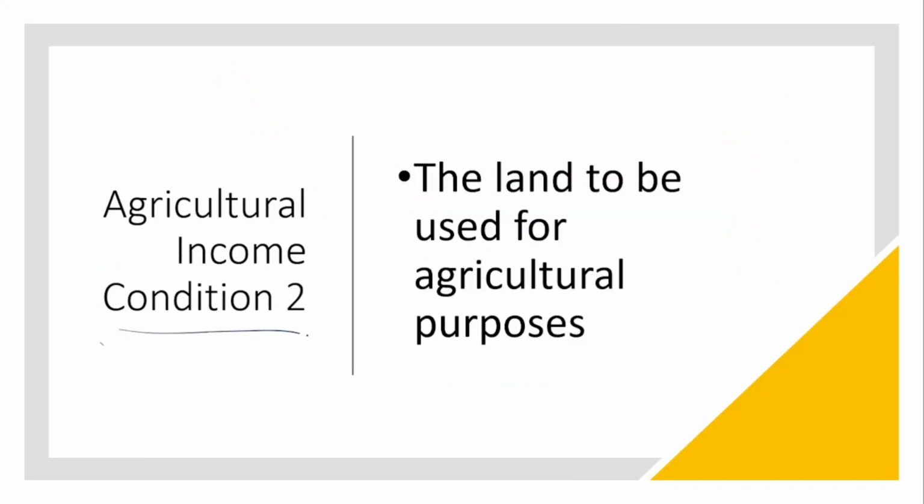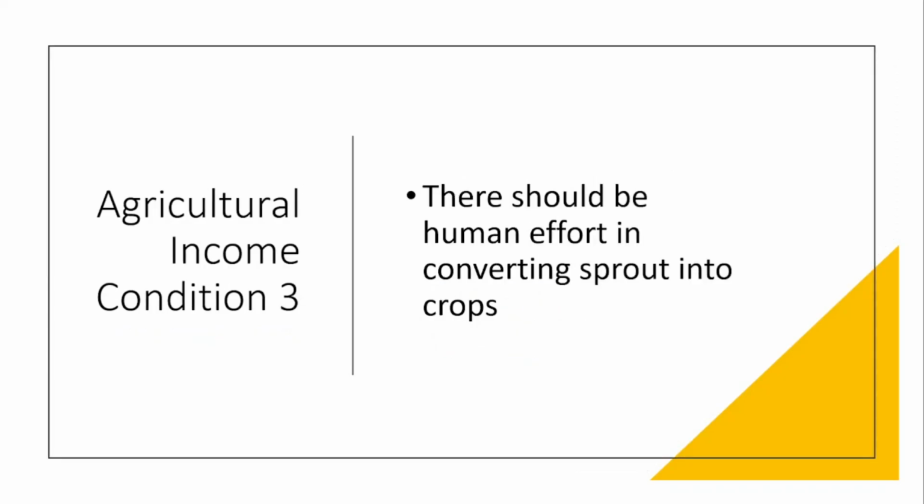Condition number two is that the land should be used for agricultural purposes only. You cannot use the land for some other purposes. It should be dedicated only to agricultural purposes. Condition number three is that there should be human effort in converting sprouts into crops, meaning it should not be spontaneous. There should be a certain amount of human effort in converting the sprouts into crops. These are the three conditions of agricultural income.